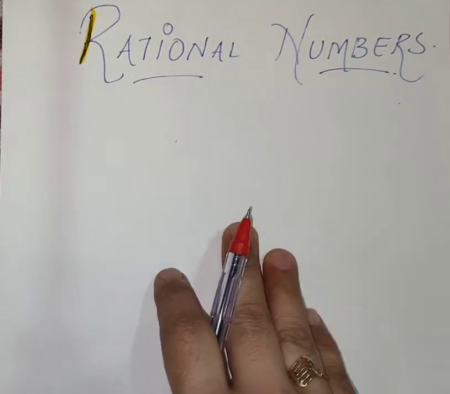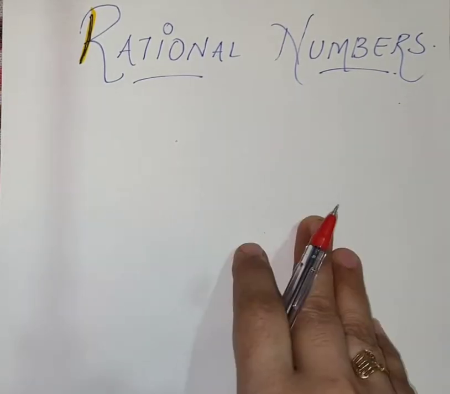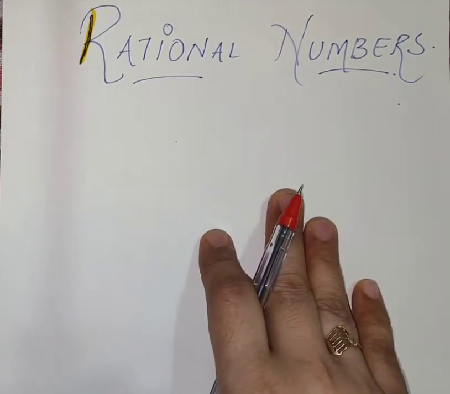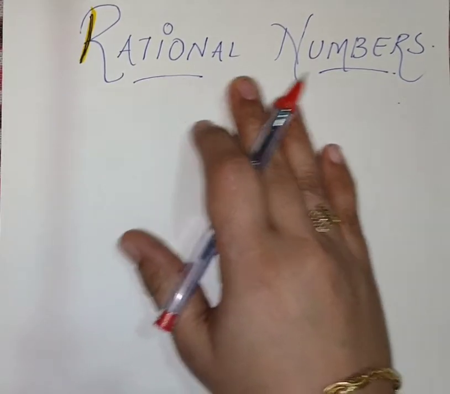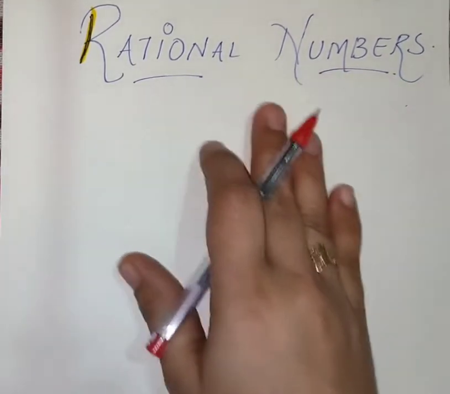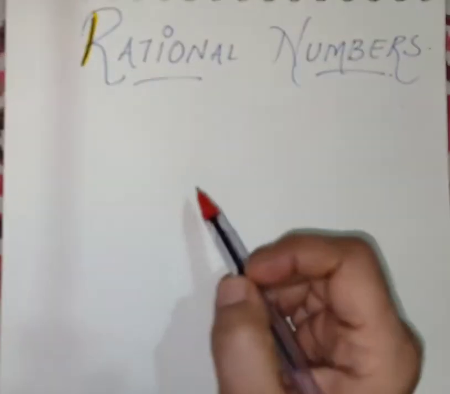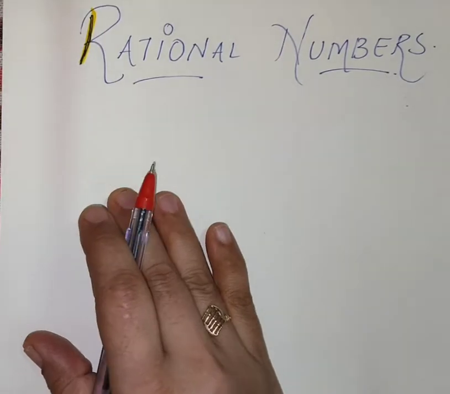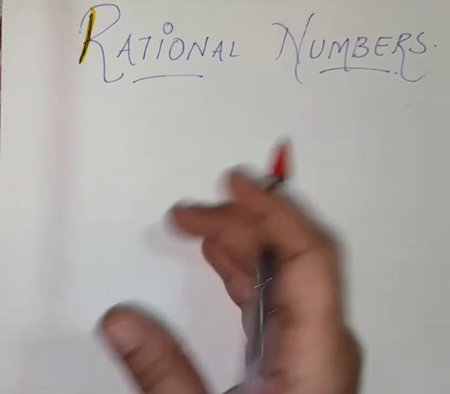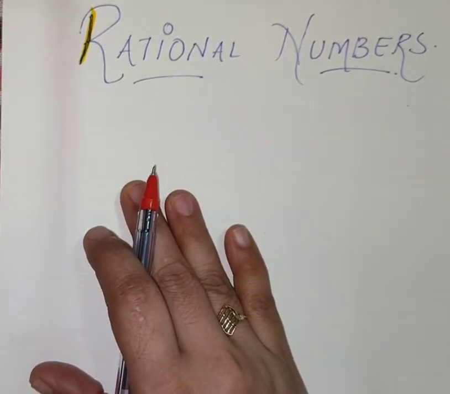In this video we will study the first chapter of mathematics, that is rational numbers. Now before going to rational numbers, let us revise some of the basic things such as natural numbers, whole numbers, integers, and then we will move to rational numbers.